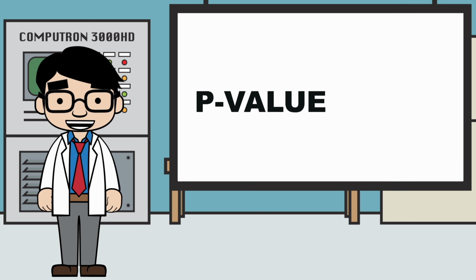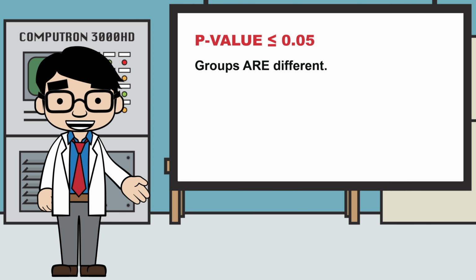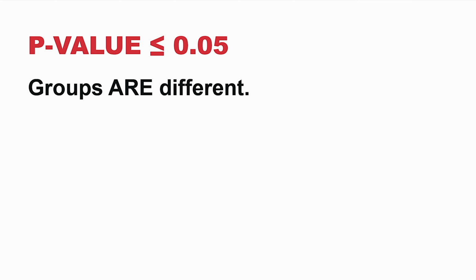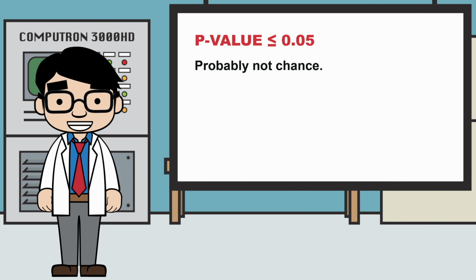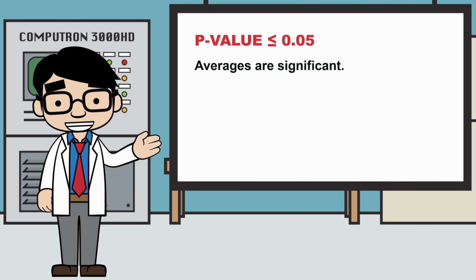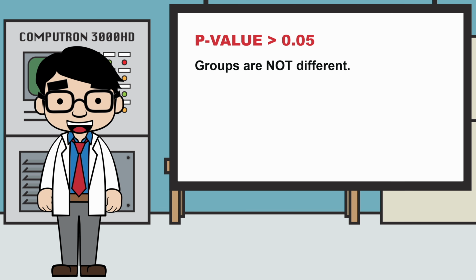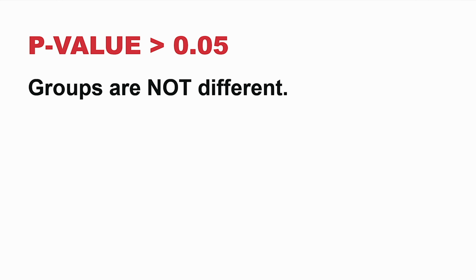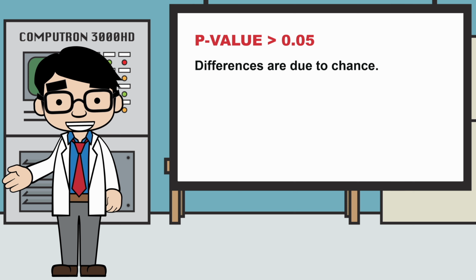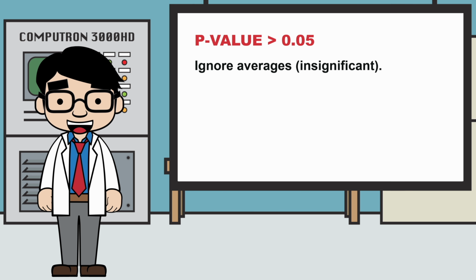Finally, let's talk about p-values. When doing statistical tests, you will receive a p-value. In general, if the p-value is less than or equal to 0.05, the groups are considered different. Any differences that you see between the groups are probably not chance and the averages are significant, aka worth paying attention to. However, when the value is greater than 0.05, the groups are not considered different. Any difference between the groups is likely due to chance and the averages are insignificant and should be ignored.